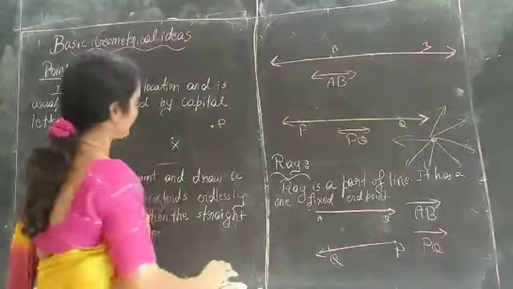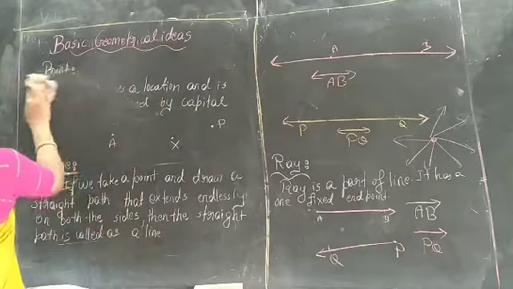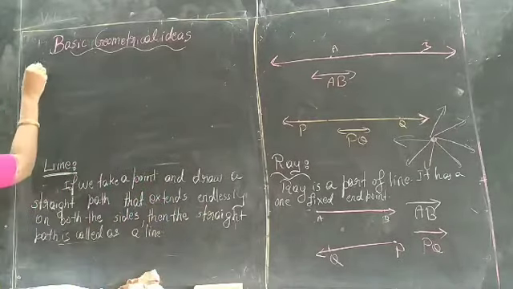So what is the next concept? This is the point, this is the line and ray. The next is the line segment. What do we mean by line segment?